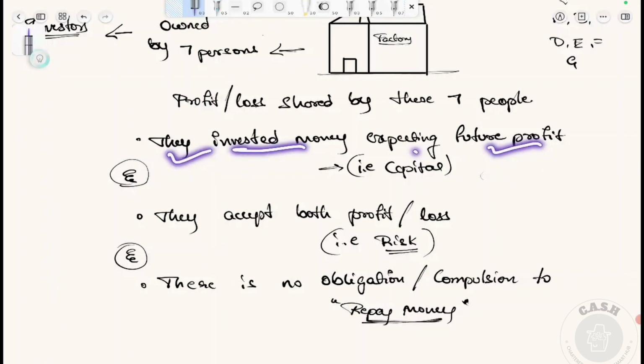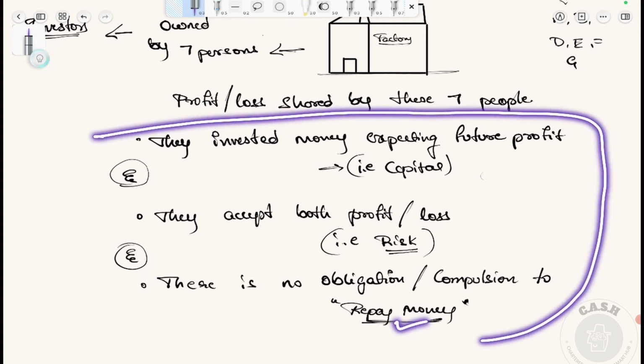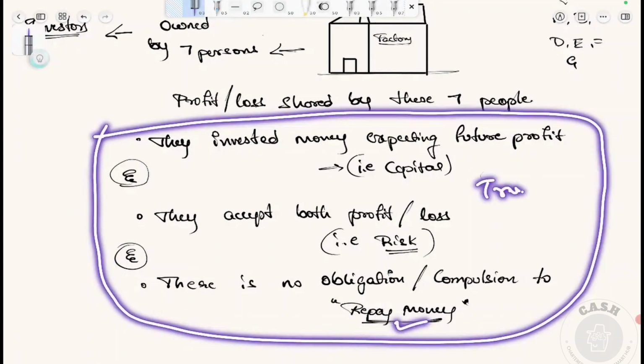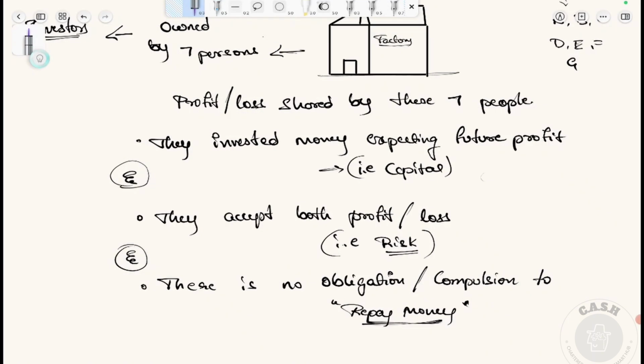The investment money is called capital, and they accept both profit and loss, that is risk. There is no obligation or compulsion to repay the money, and all these matters make them true owners of this company. Since they are investing their money for shared ownership, it is called share capital. And those who own such shares are called shareholders. For shareholders, the company has no obligation or compulsion to repay money.